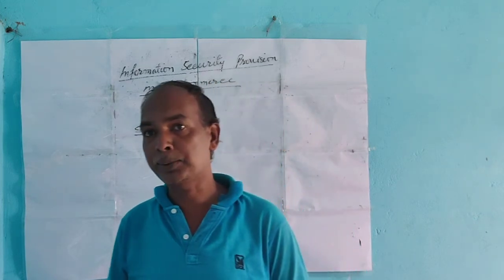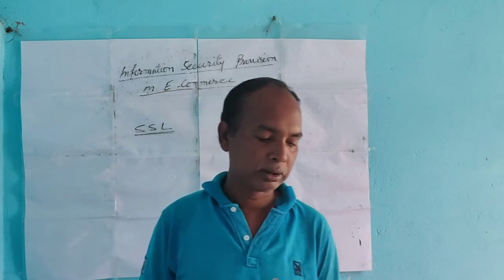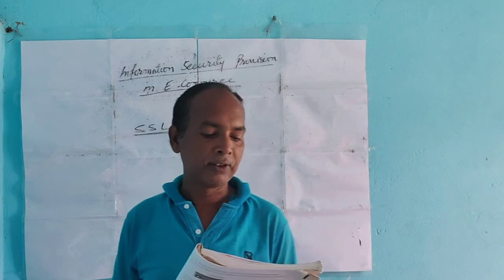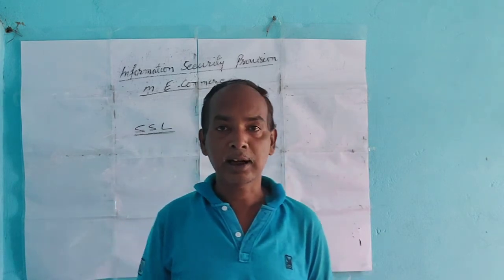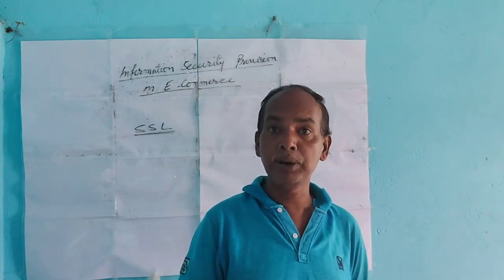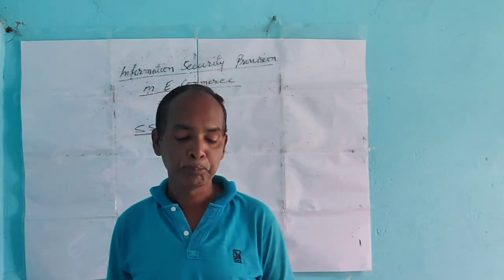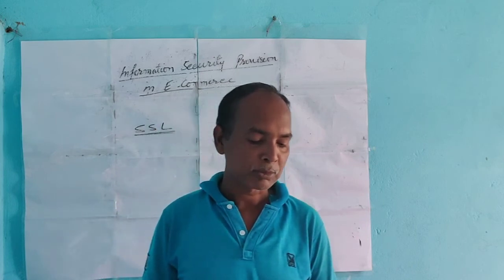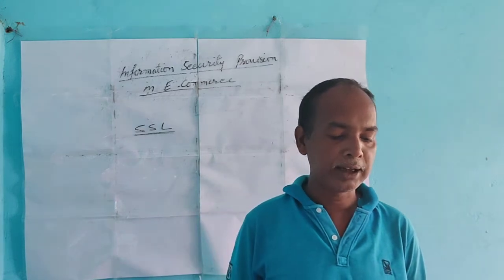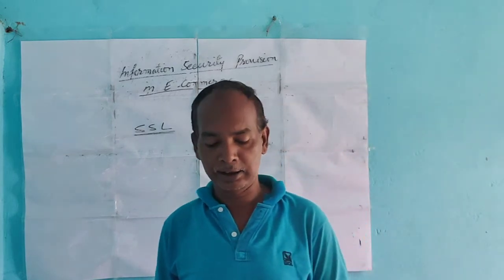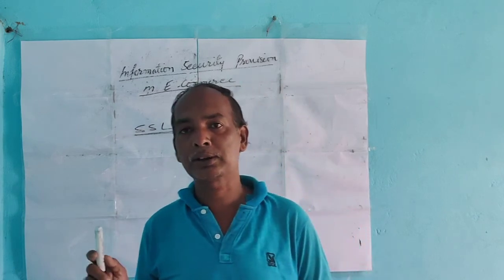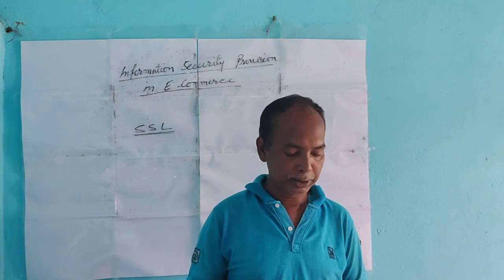Next, in the certificate we get a serial number. Then, in the certificate you can get the validity period, a start date and an end date: when the validity will start and when it will end. Last, the digital signature of the CA, so that any tampering with the certificate is easily detected. So these are the things stored in a digital certificate.